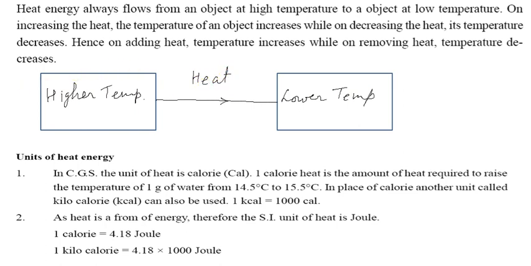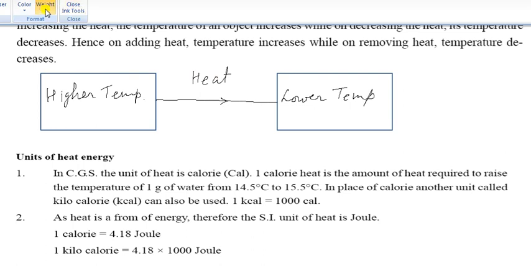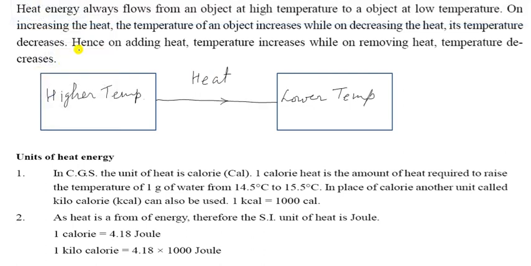Always remember, heat is transferred from higher temperature to lower temperature. Suppose one object is at 100 degrees C and this one is at 50 degrees centigrade. So the heat is always transferred to that side.